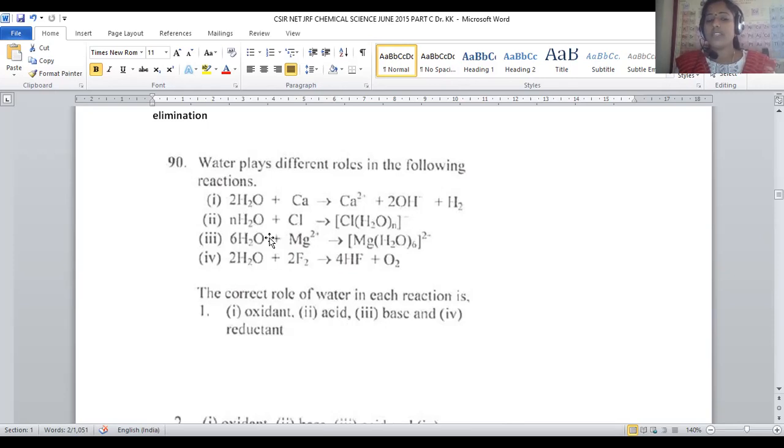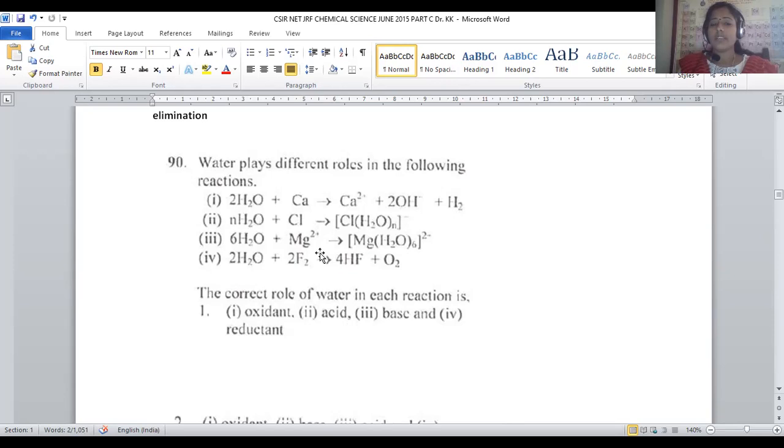Already we know water is ambidentate, where H+ and OH- both can be released by water. So here it is accepting H+, because chlorine always carries a negative charge, whose neutrality is achieved by binding with H+, so the function of water here is that water will be acidic. That is in accordance with Bronsted. You can explain with Lewis also. Here an electron rich center is there, and water is accepting electrons from chlorine, so it will become acidic.